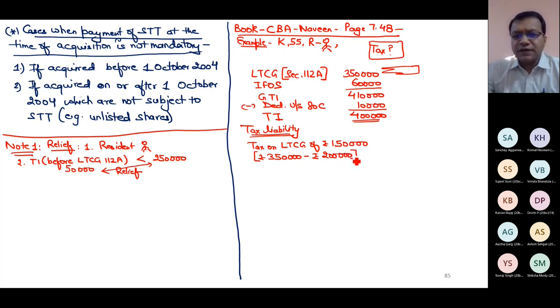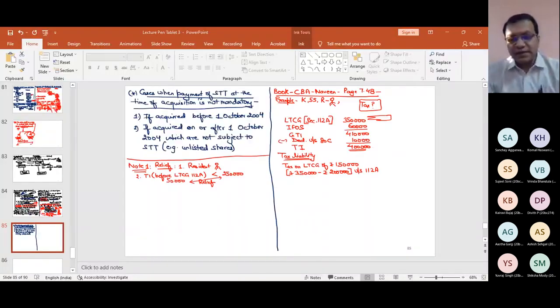So only 1 lakh 50 will be taxed under section 112A. Is this relief point clear? If yes, please raise your hand. This is the same relief which I discussed in the last class with section 112. Very good. Next point.